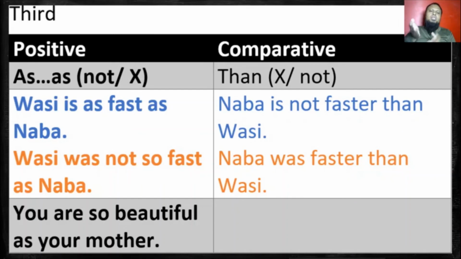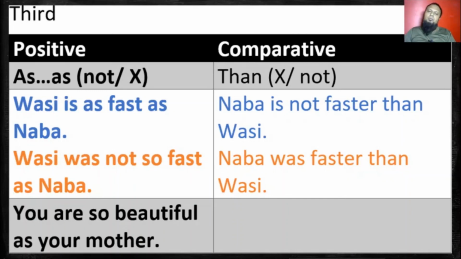Again, Wasi was not so fast as Naba. So definitely there will be no not: Naba was faster than Wasi. It's very easy for you. I have given an example. You are so beautiful as your mother, right? You are so beautiful as your mother. What will be the comparative? Your mother will go first.